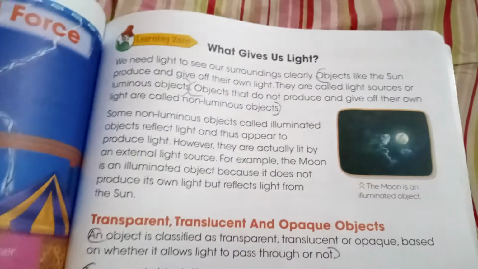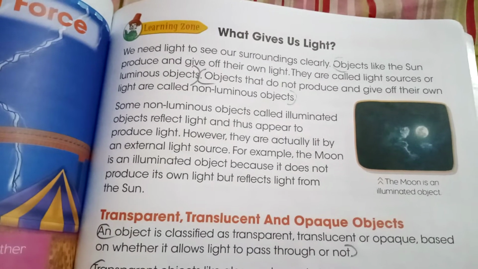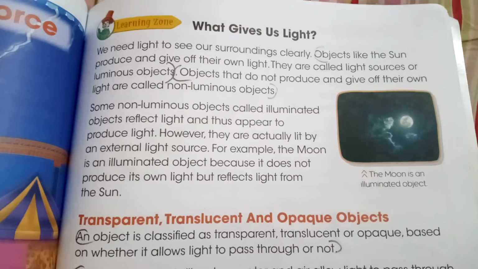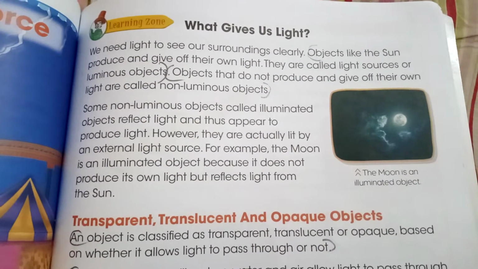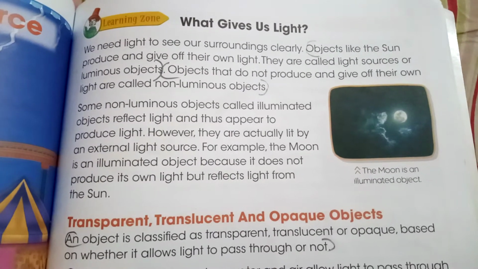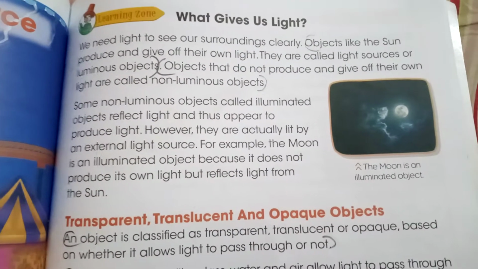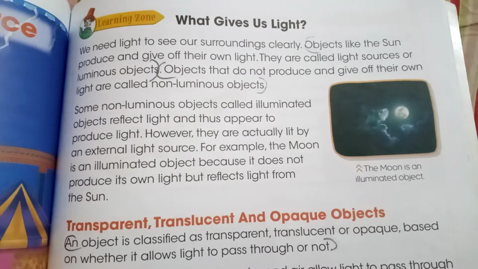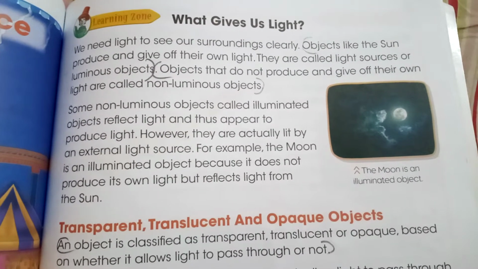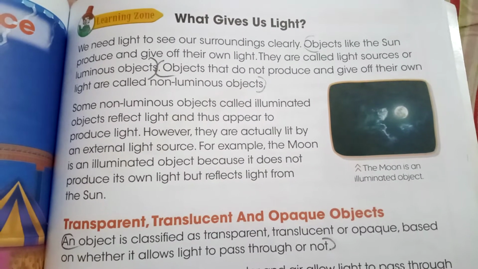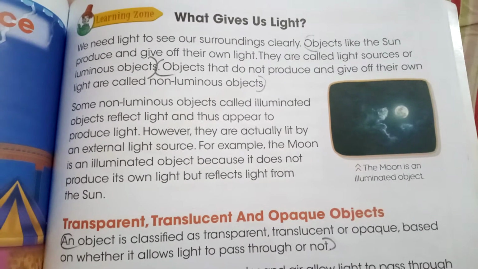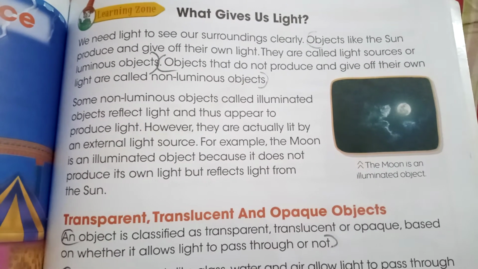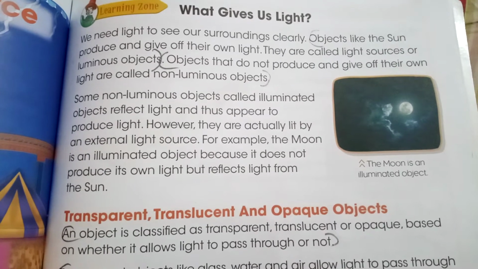Question number one was, what are light sources? Light sources are those luminous objects that give their own light. For example, the sun, torch, lamp, and firefly give their own light, and they are luminous objects.